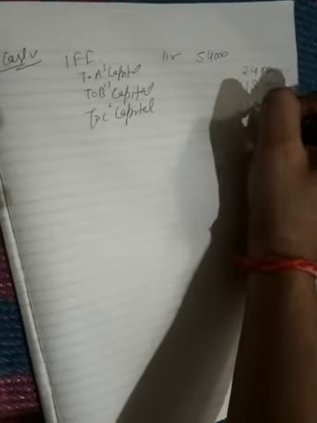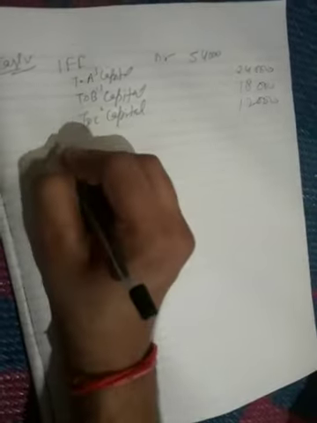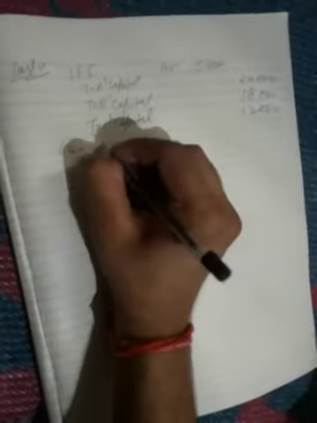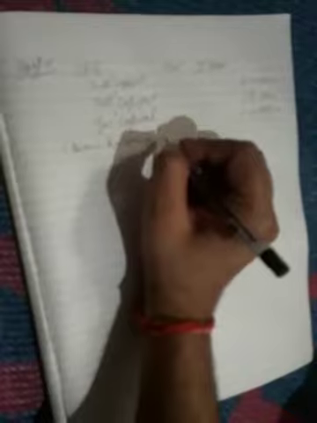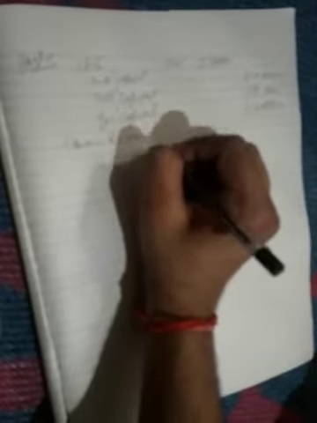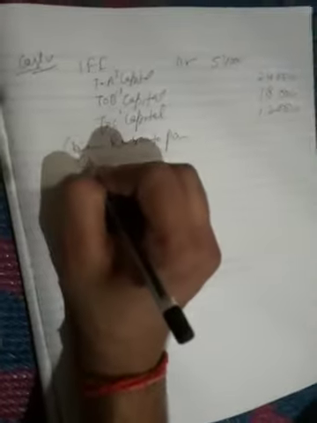So this will be 24,000, 18,000 and 12,000, okay, being reserve transferred to partners capital account, okay.